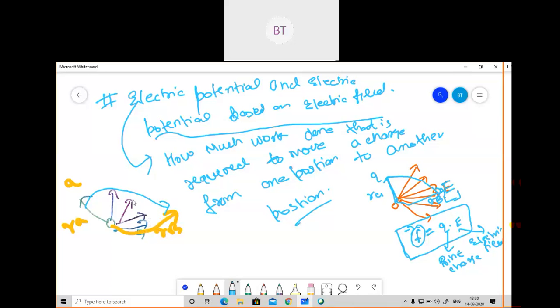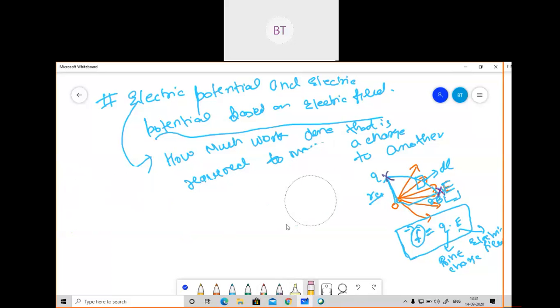Let's suppose I'm considering a small element here, DL, which we have done in earlier sessions also. So you just understand what I'm trying to tell, that we move this charge from this point to this point, and based on this I'll derive some expression for you.